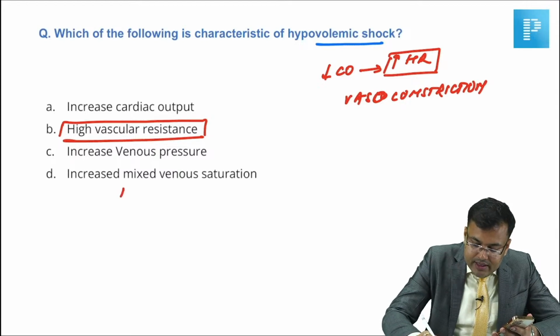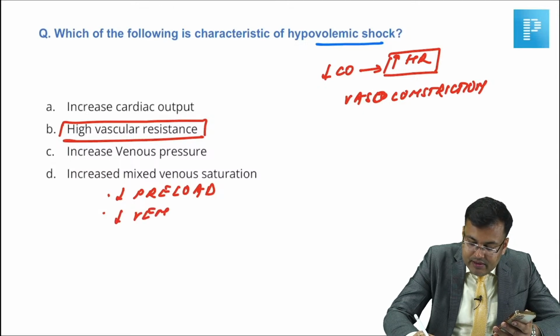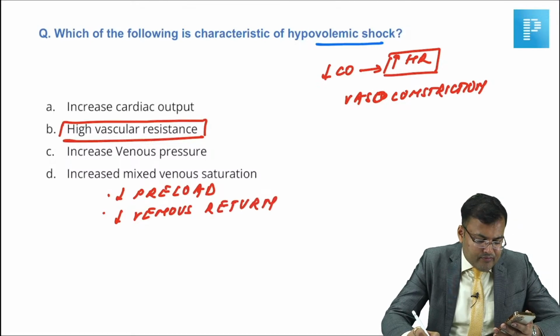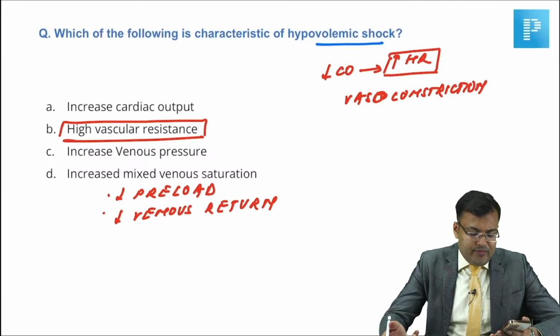Option was decreased preload. Okay. What were the options, guys? Decreased preload, decreased venous return. Yes, there is decreased venous return or decreased venous pressure. So obviously preload is decreased because there is blood loss or fluid loss.